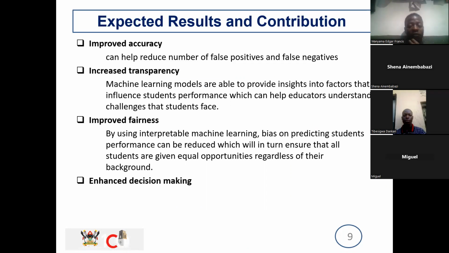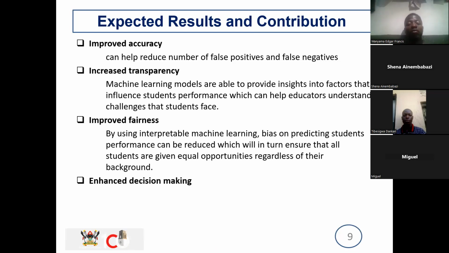Then to go further on with the expected results and contributions, our research will be able to be accurate in predicting students' performance compared to other models that currently exist. It will help reduce the number of false positives and false negatives. Then, increased transparency: the machine learning models will be able to provide insights into factors that influence students' performance, which can help educators understand challenges that students face.